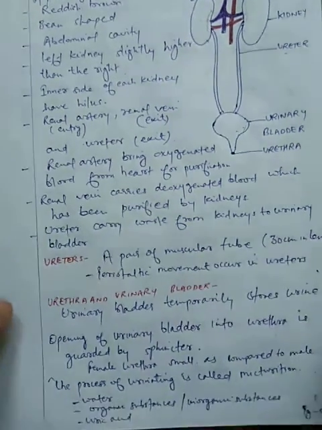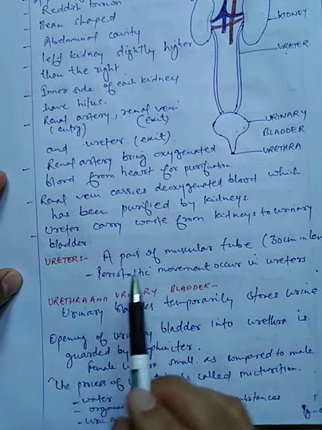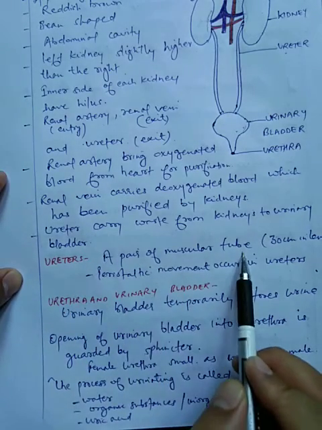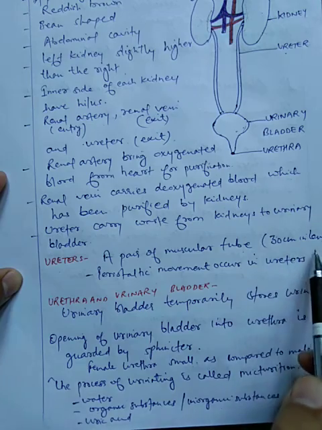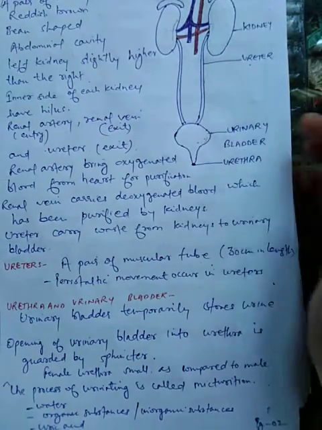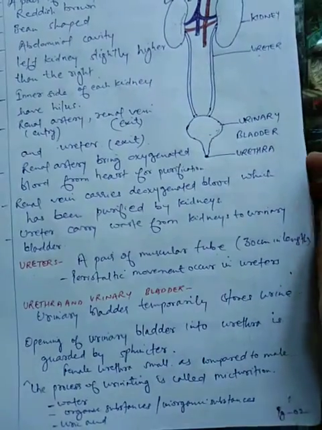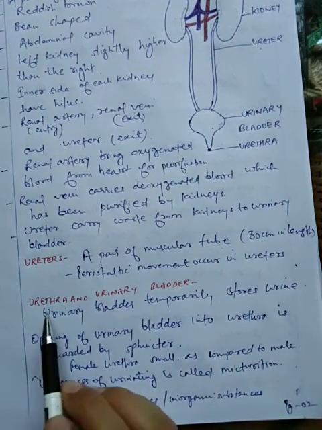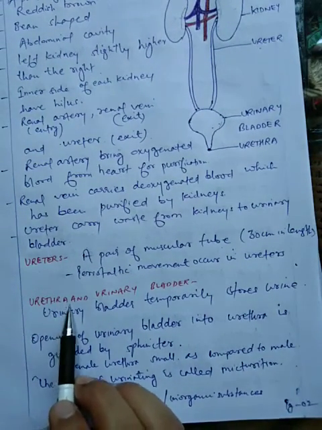Now students, second we are going to discuss the ureter. The ureter is a pair of muscular tubes almost 30 centimeters in length. You can see here this is the ureter, and then comes the urinary bladder and urethra.